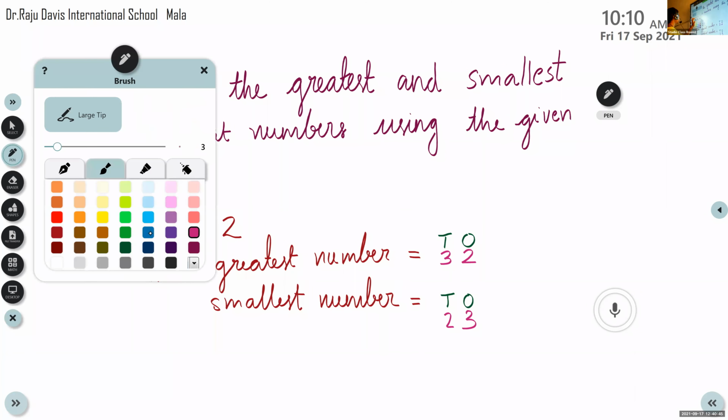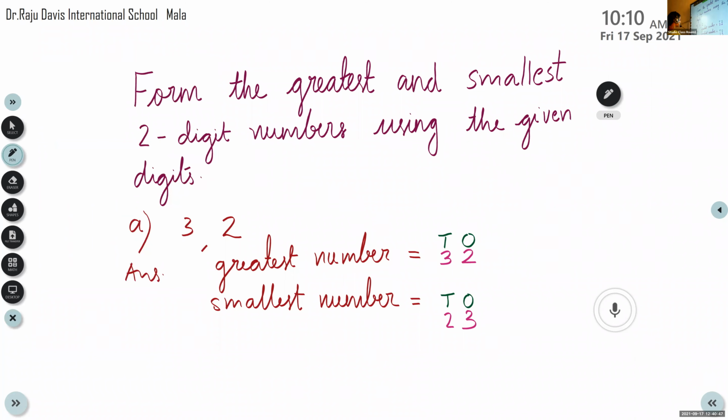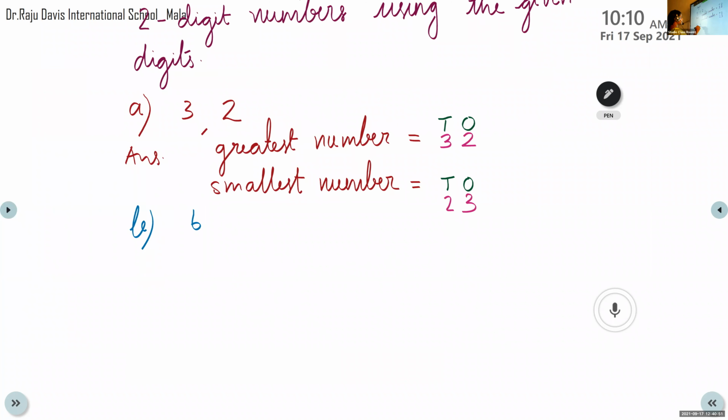Okay, and the digits are, let me write B, and the digits are 6, 4. Now write the answer.